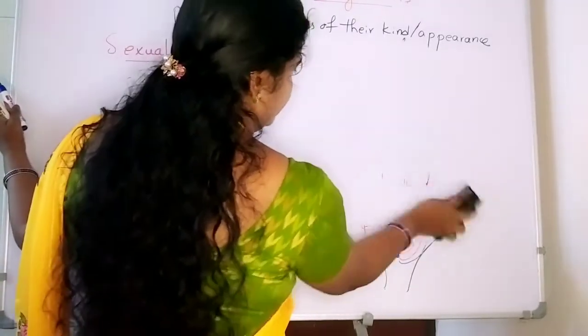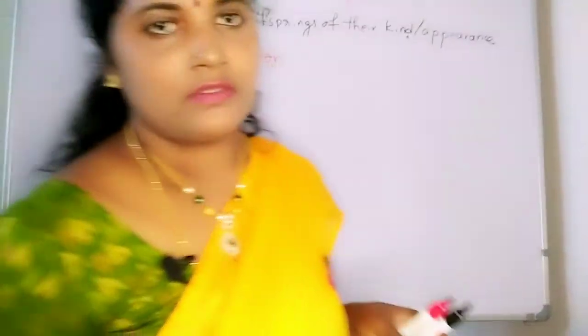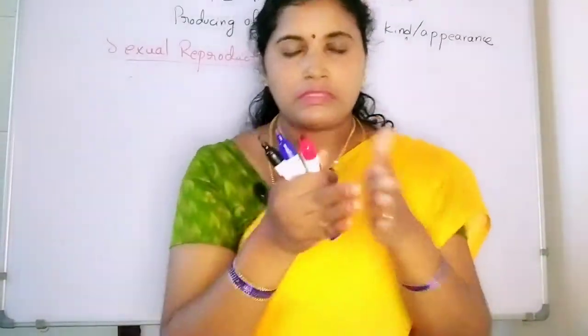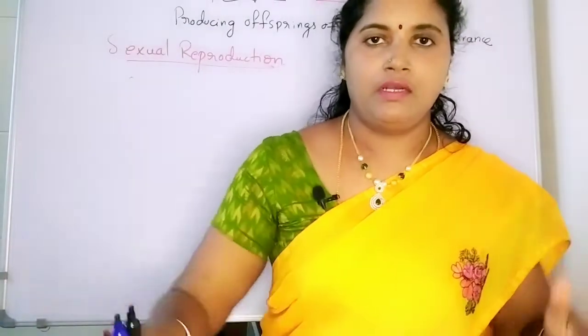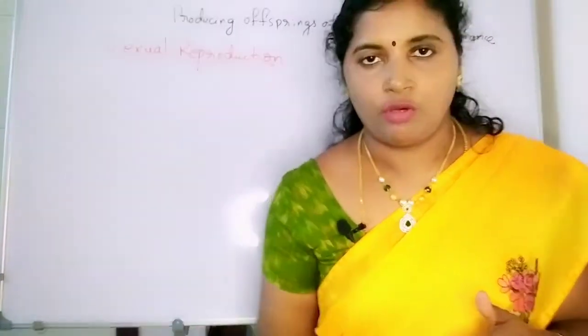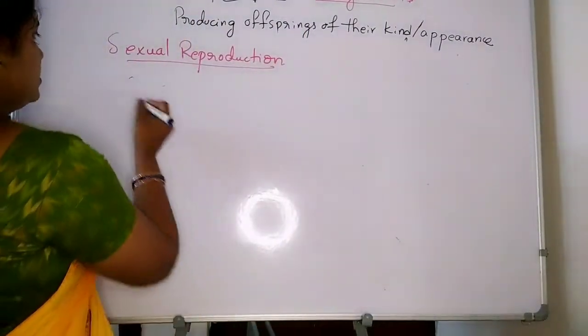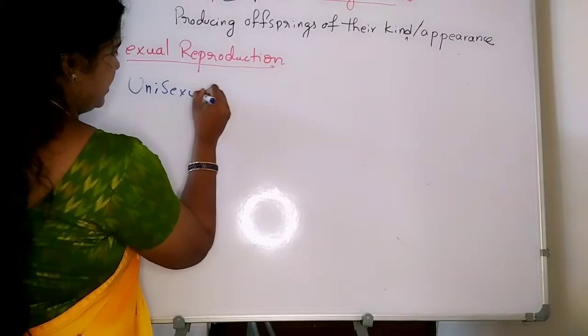Sexuality is nothing but this: sometimes organisms have only one type of sexuality, a distinct division into male and female organisms. Such organisms are known as unisexual and bisexual.